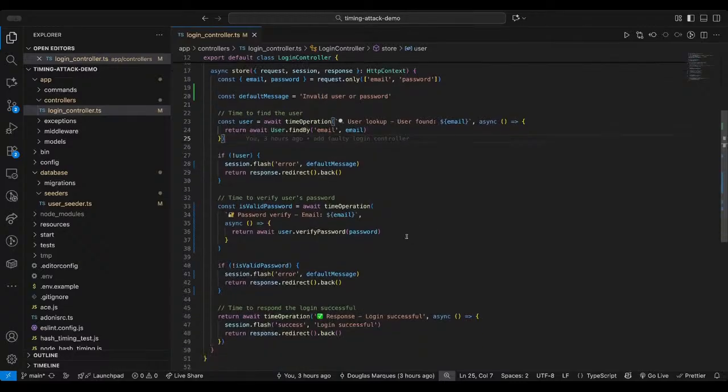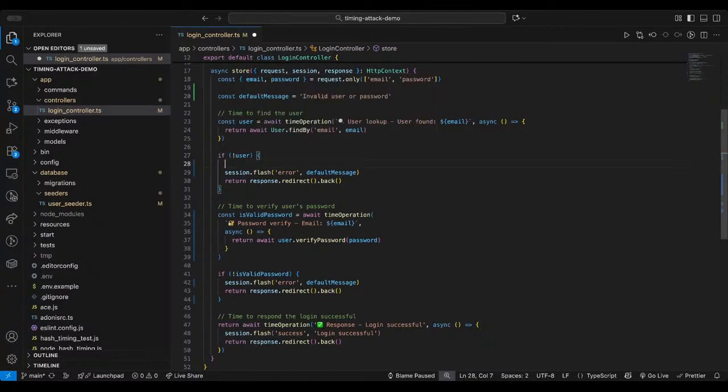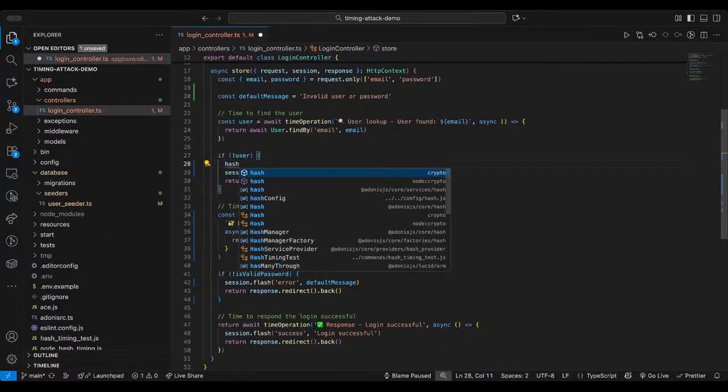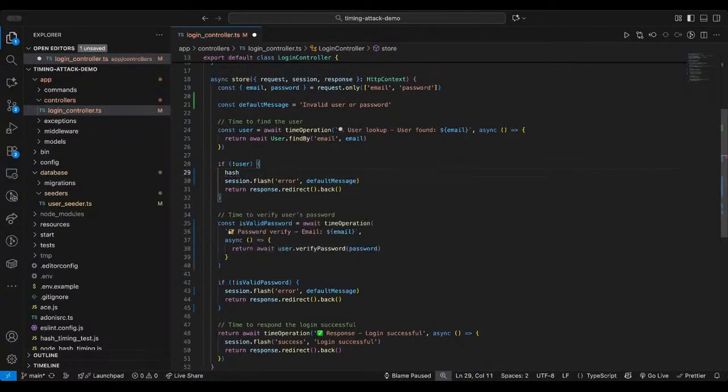We could try to hash the password even if the user does not exist. We would simply waste time before returning the response to the user. Here we just waste time by hashing the password that the user tried to input, and then we will return the error for them.